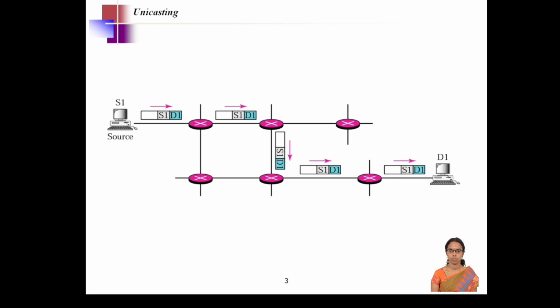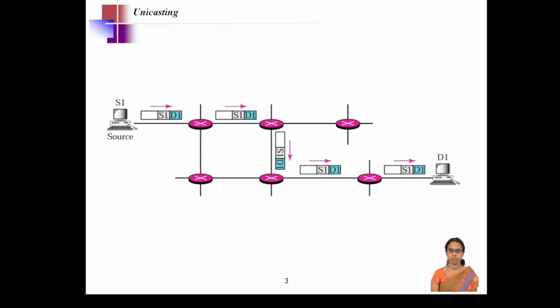So this is a scenario that happens between source and the destination. S represents the source and D represents the destination, where we do the unicasting of data transfer. So see here, for each and every router, when we pass any message to the router, it will forward the message to one of its interfaces. Interfaces are nothing but the connectivities related with the router.